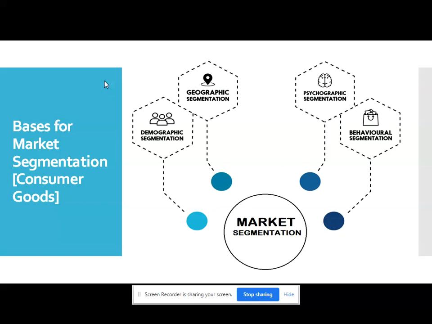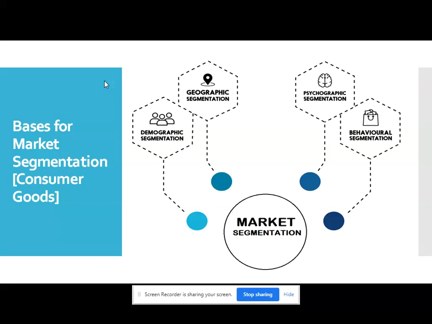A major step in the segmentation process is the selection of a suitable base. In this step, marketers are looking for a means of achieving internal homogeneity, meaning they should be homogeneous within their subgroups.